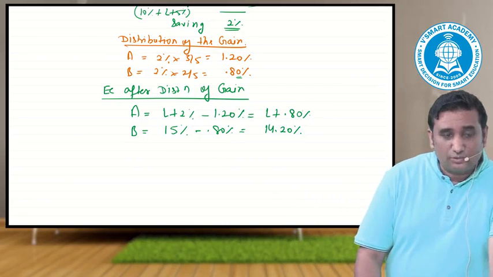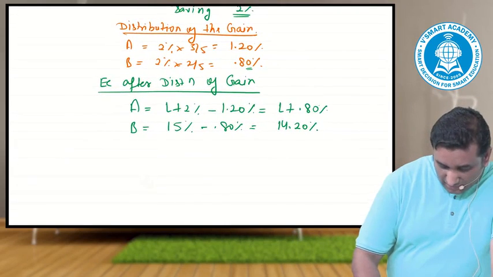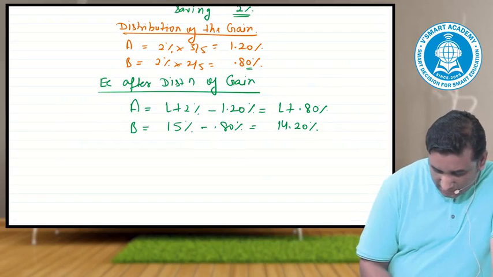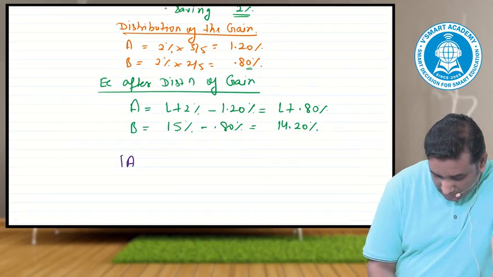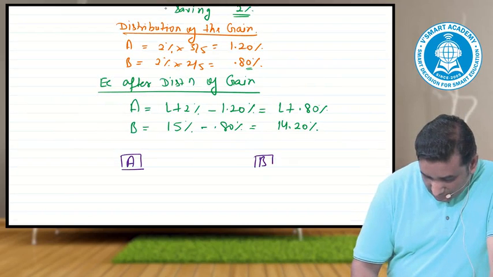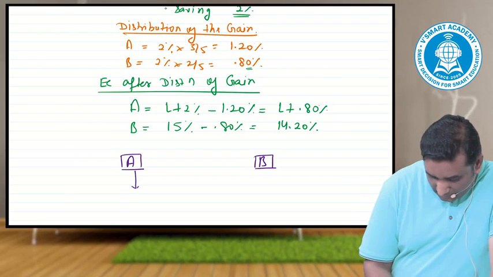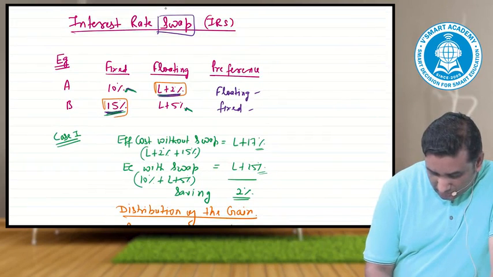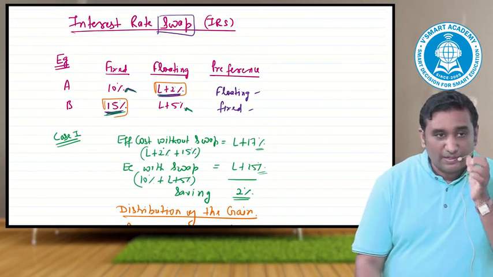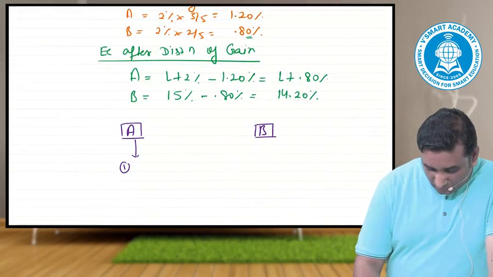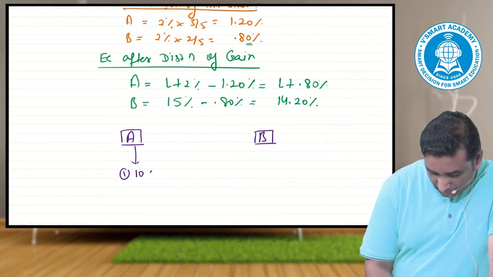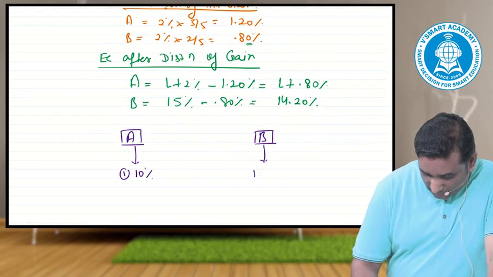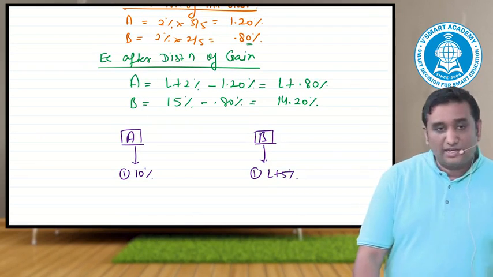Now, how the structuring would take place? I'm making a structure with which I'll dictate the steps. A stands here, B stands here. A goes to the bank and does the opposite of what he wanted to do. He wanted to take loan at L plus 2; we ask him to take loan at 10 percentage. So, he will go and take a loan at 10 percentage. B will go to the bank and take loan at the opposite. Opposite was L plus 5 percentage.